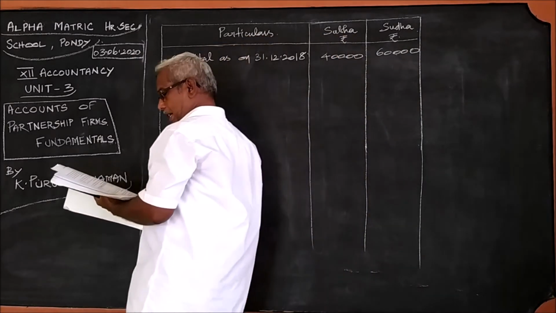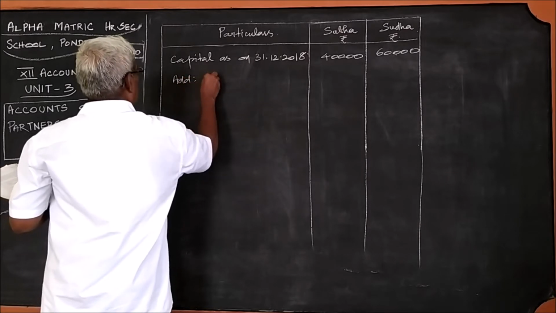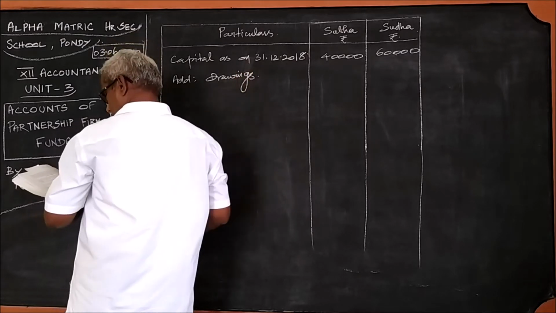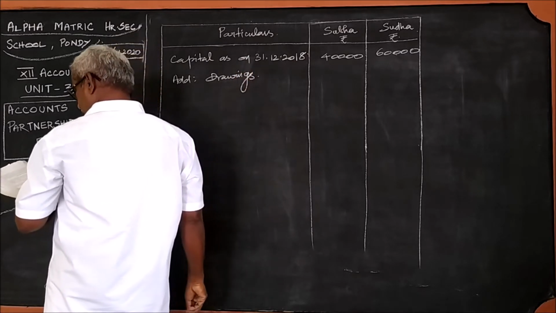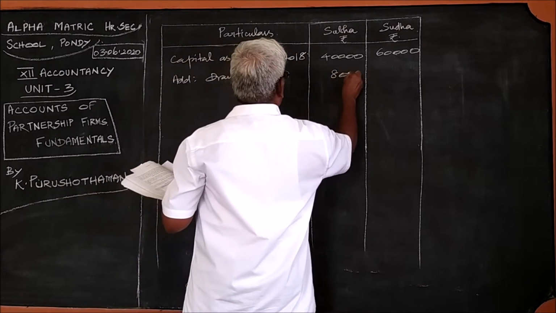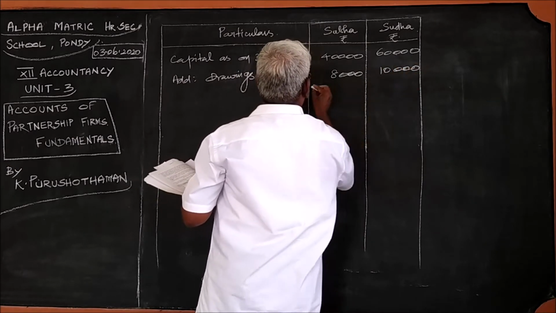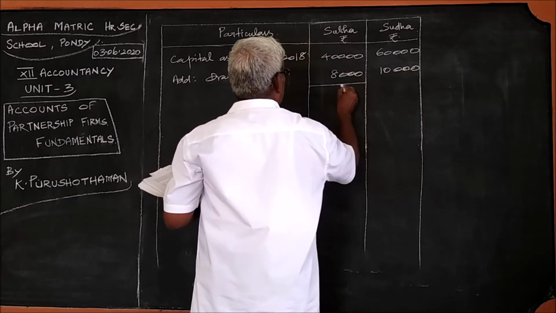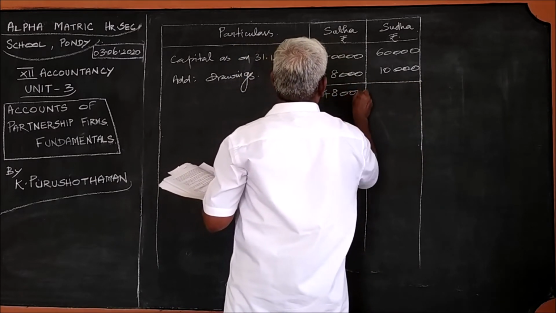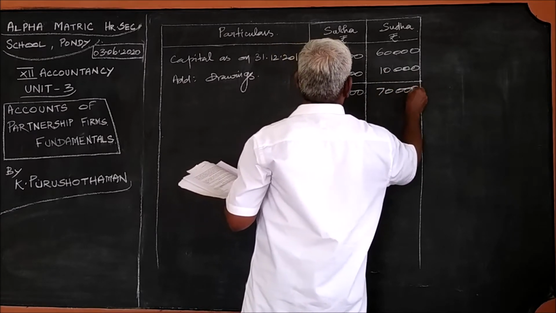And drawings made by these partners. What is the amount of drawings? Drawings of Subha 8,000, Sudha 10,000. If you add these amounts together, this is 48,000 and 70,000, and drawings.